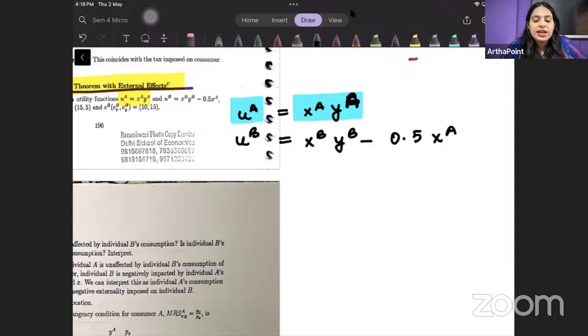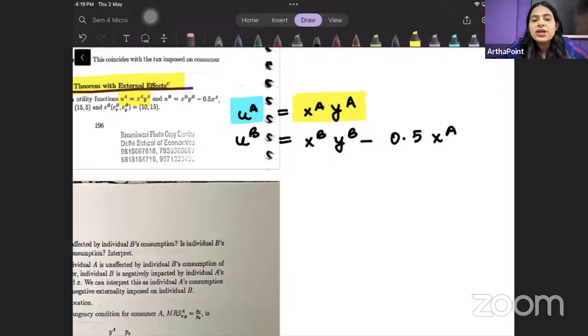Now let us try to think about individual B, right? Sorry, he is not altruistic. Altruistic is a person who gets happiness above oneself, right? अगर मुझे मेरे से ऊपर किसी से खुशी मिलेगी, then I am altruistic. He is selfish, right? I just said the reverse. So we are saying that he is selfish. मतलब individual A gets utility only from his own consumption. उसे सिर्फ अपनी खुद की consumption से utility मिलती है.